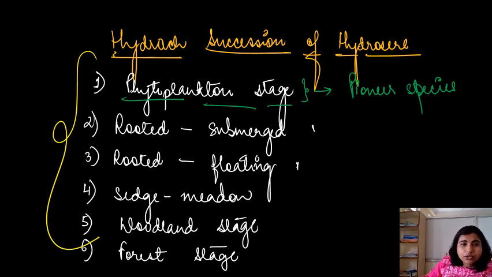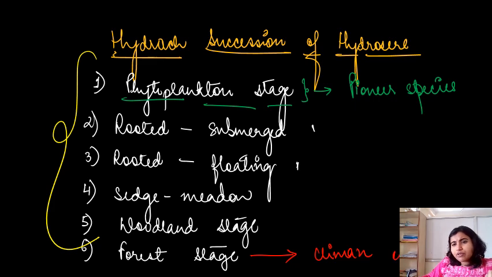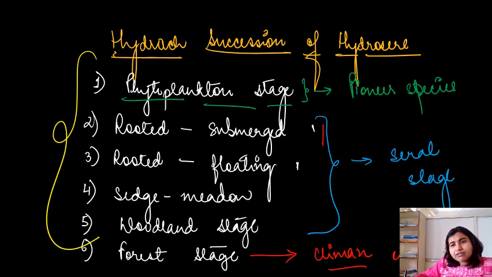Right? Now this is rooted submerged, rooted floating, sedge meadow, woodland, and then your forest stage. So here the forest stage is the last stage, so we call it the climax community. From water it changed to forest; this is how a water area gets modified to a forest area. So this is called the climax community, and these stages are your intermediate stages: rooted submerged, rooted floating, sedge meadow, woodland. We call them seral stages, because they are intermediate stages, right?